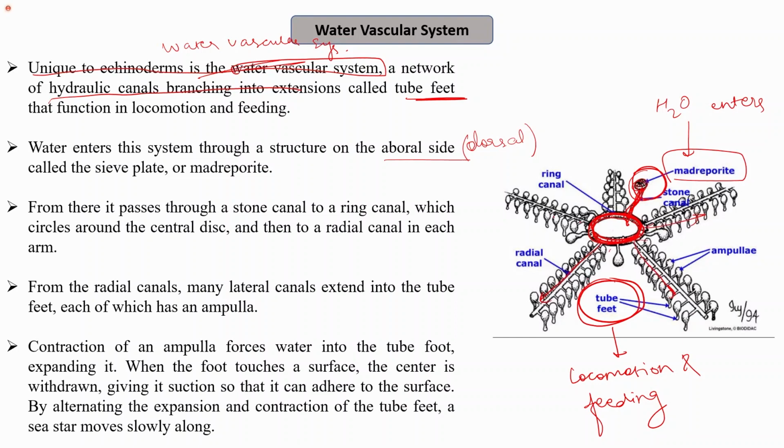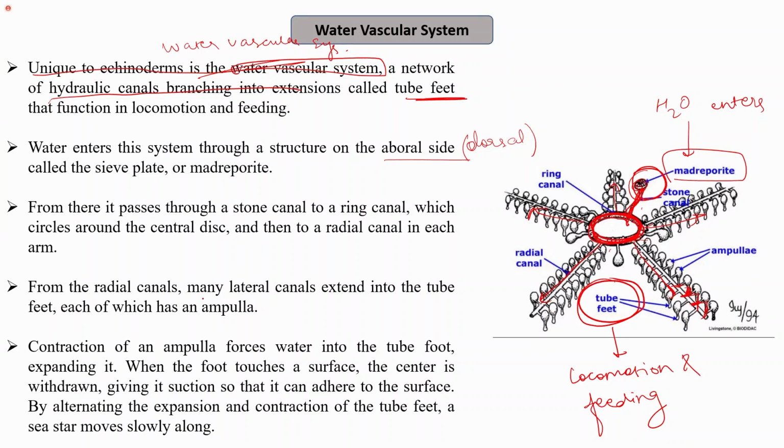So from the madreporite, which is the sieve plate or the sieve-like structure, the water enters into the stone canal, then into the ring canal, and then the radial canals, which radiate in different directions. From the radial canal, you can see that there are many lateral canals also. So this is the radial canal. These are the various lateral canals. So from the radial canal, various lateral canals are connected.